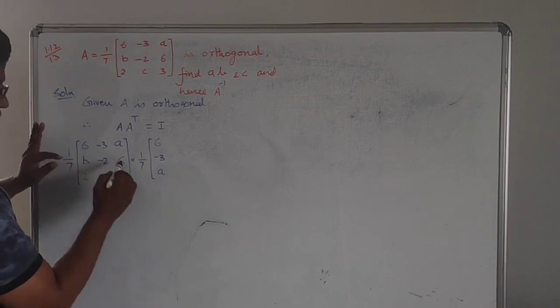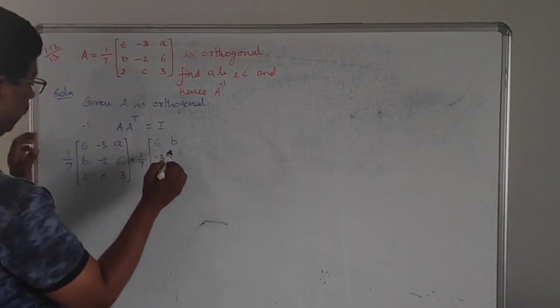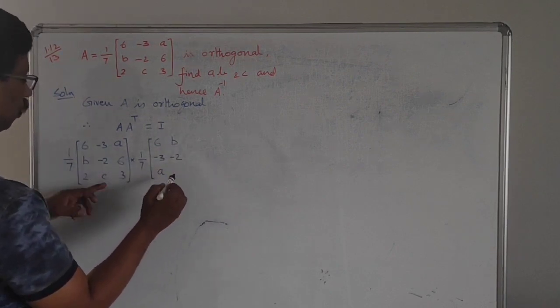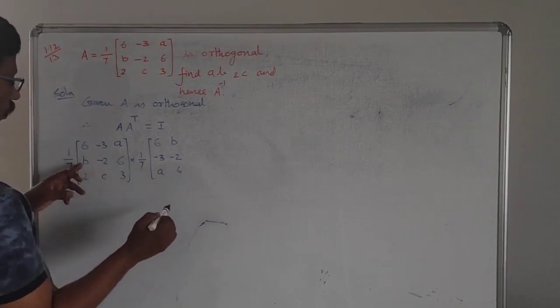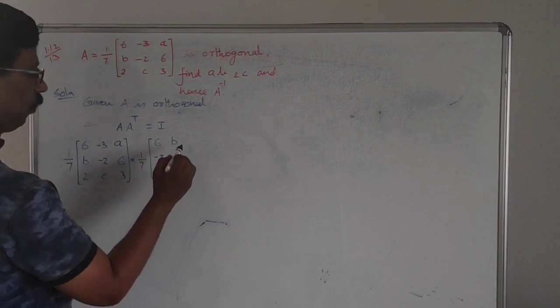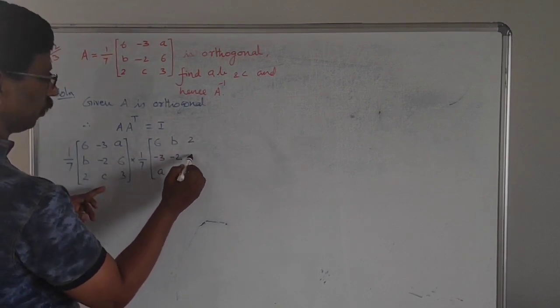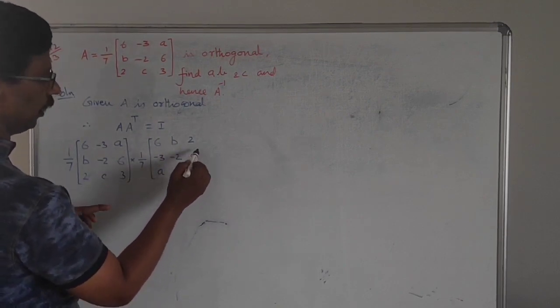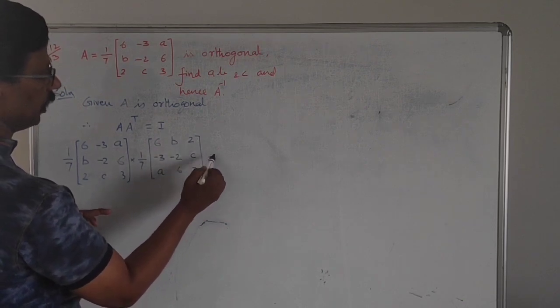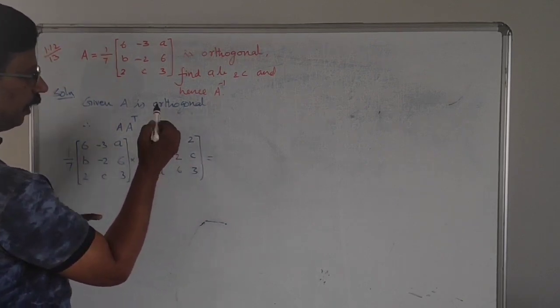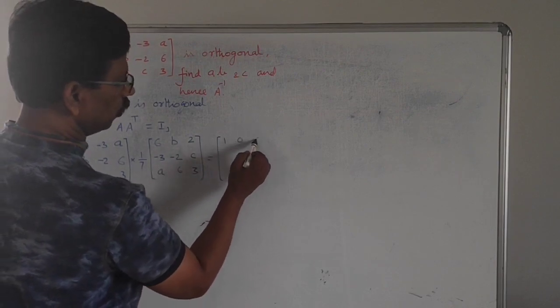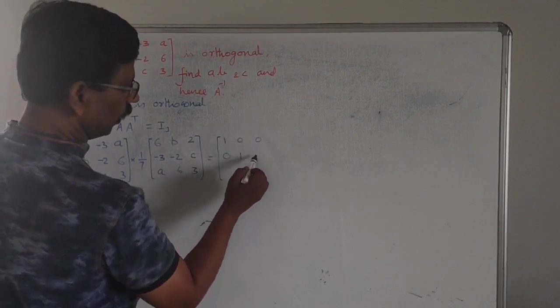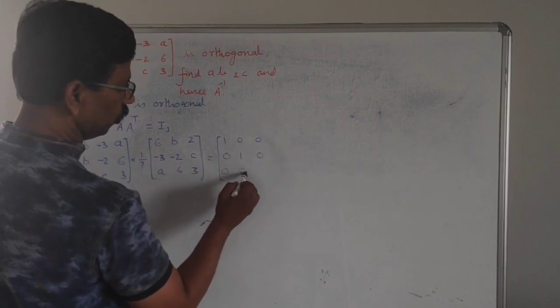Then second row as second column, b, minus 2, 6. Then third row, 2, c, 3, which is equal to identity matrix of order 3. Therefore, this is 1, 0, 0, 0, 1, 0, 0, 0, 1.